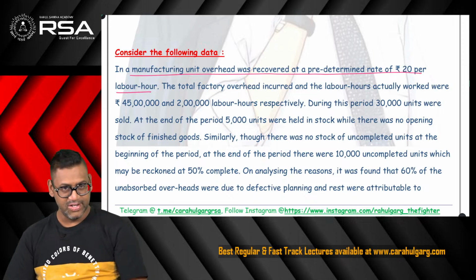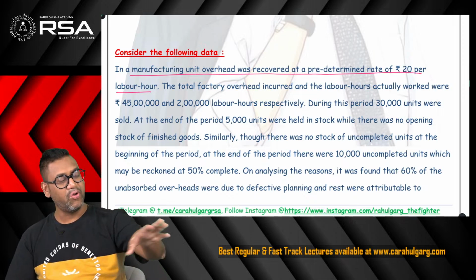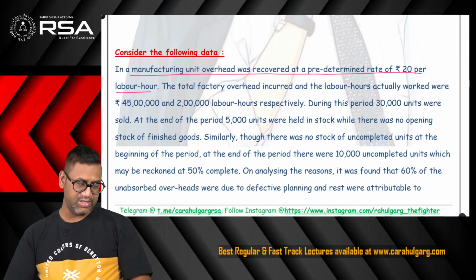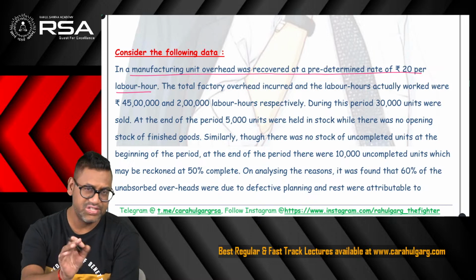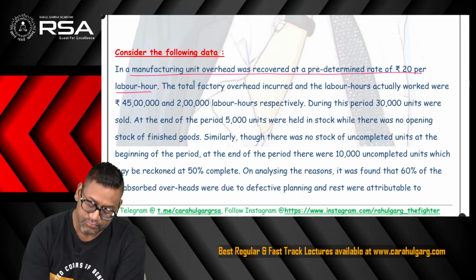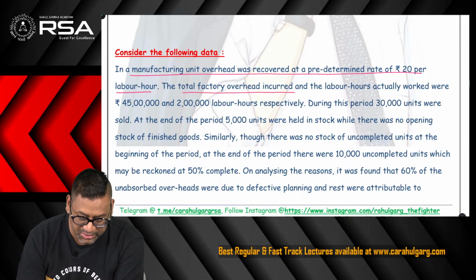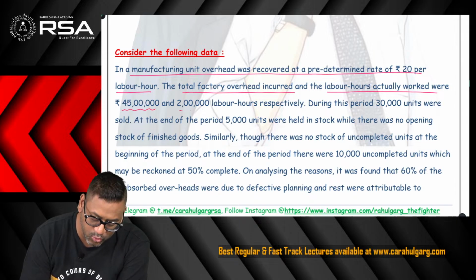In a manufacturing unit, it says overhead was recovered at a predetermined rate of rupee 20 per labor hour. So the question is saying there is a predetermined rate, means the rate has been determined already, 20 rupee per labor hour. It means that for every labor hour being applied, rupee 20 shall be charged for the overheads. This is given for absorbing the overheads. The total factory overhead incurred and the labor hours actually worked were rupee 45 lakh and 2 lakh labor hours.